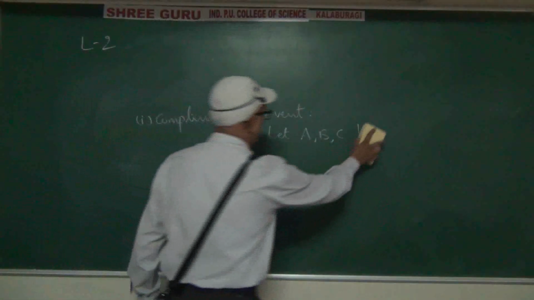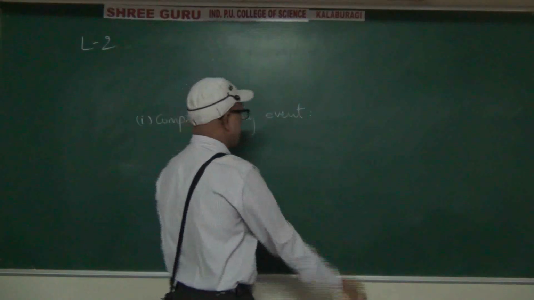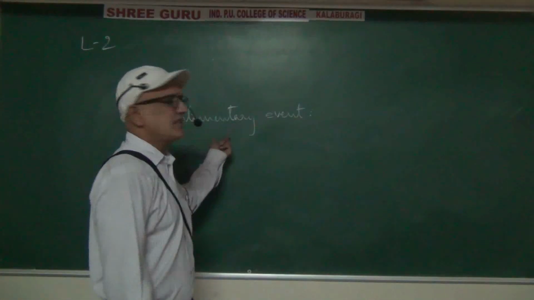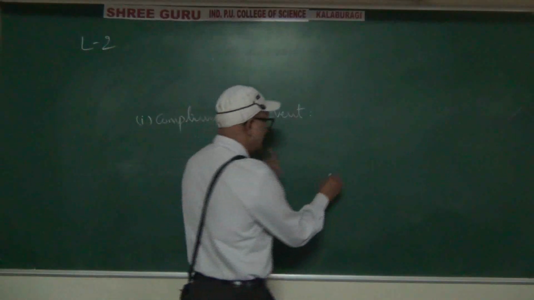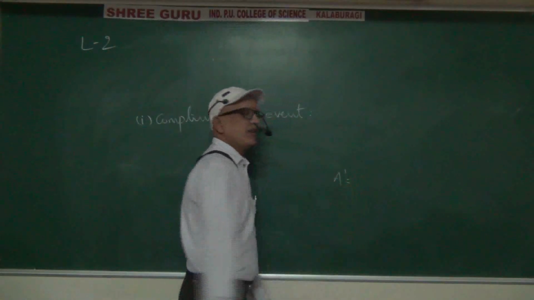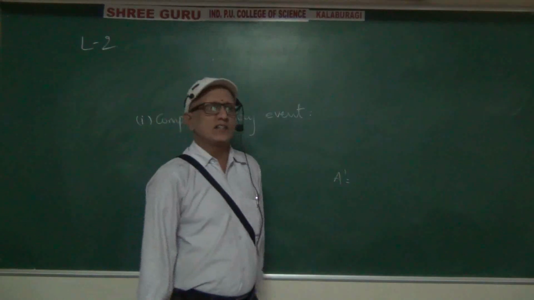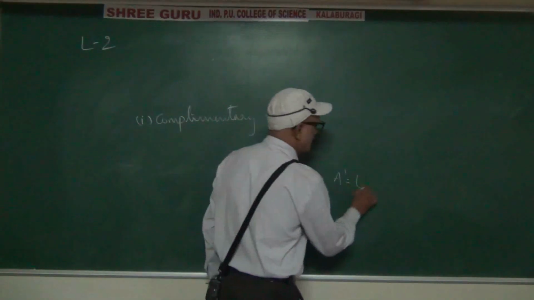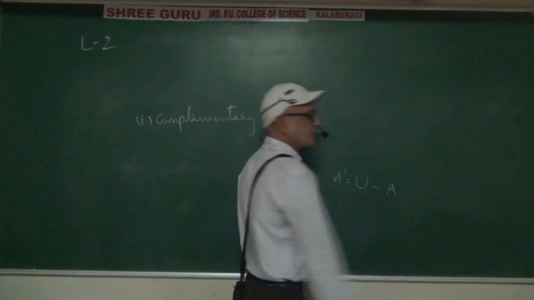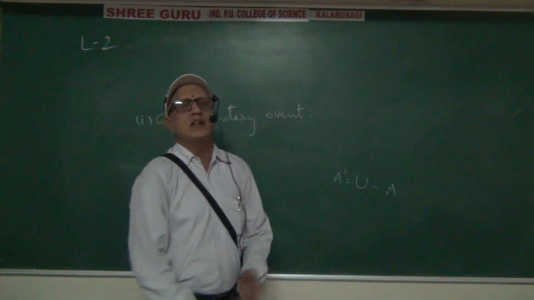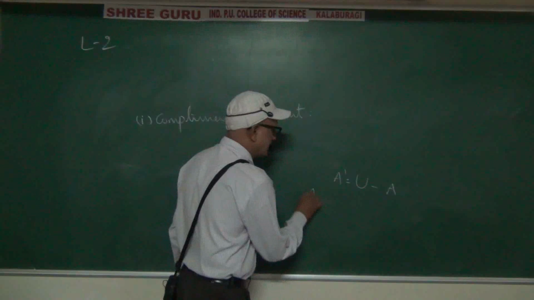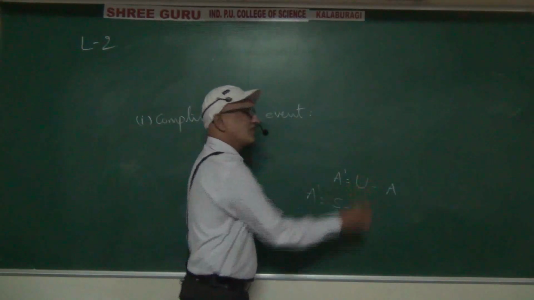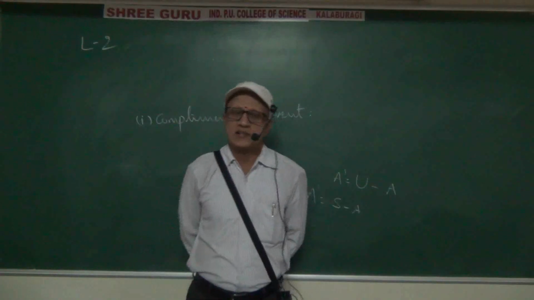This is the first segment. Complementary set, already we have seen A dash. If A is a set, A dash is called the complement of the set A. A dash means universal set minus A. Same like that here also, A dash means S minus A. In the sets chapter, U means universal set.